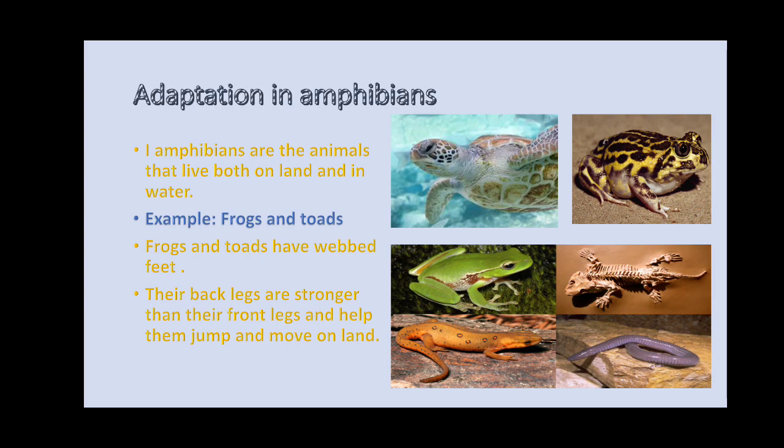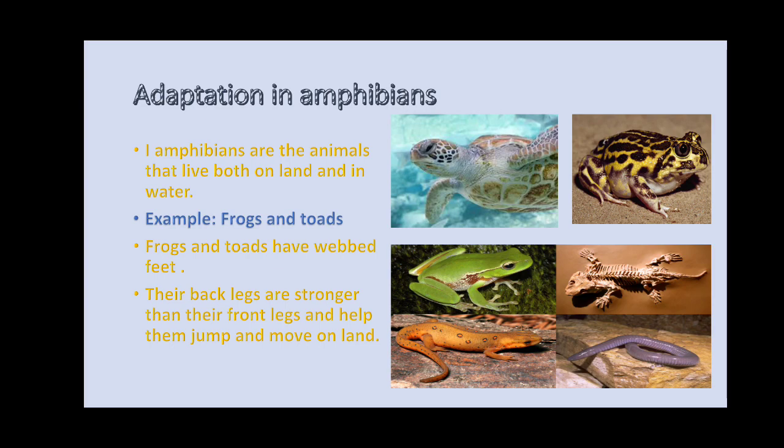Adaptations in amphibians. First of all, what is an amphibian? Amphibians are the animals that live both on land and in water. As you listen to this, one animal is in your mind. What is that? Frog. Exactly. Also the tortoise; the tortoise can survive in the water as well as on the ground. And what is one more animal, children? Crocodile. Exactly, crocodile is another.